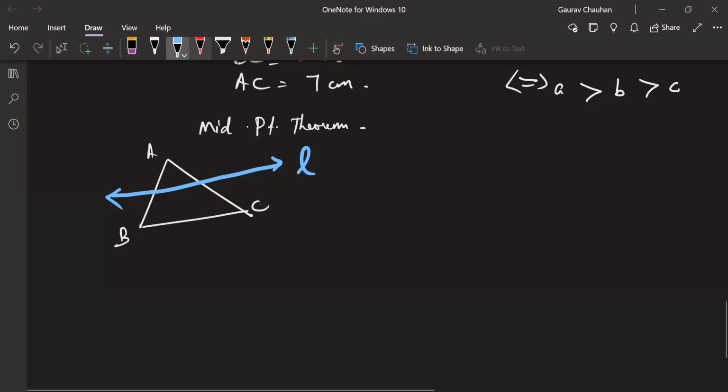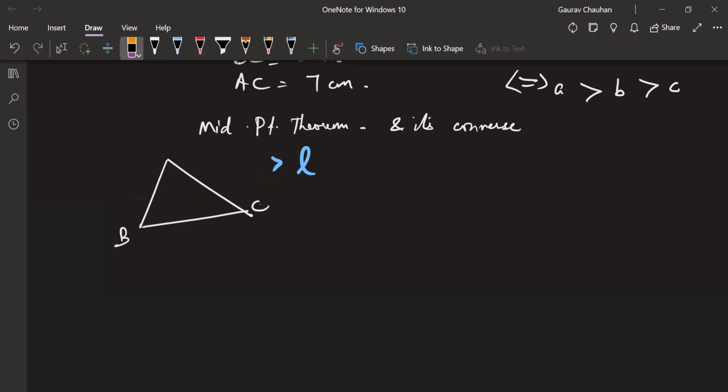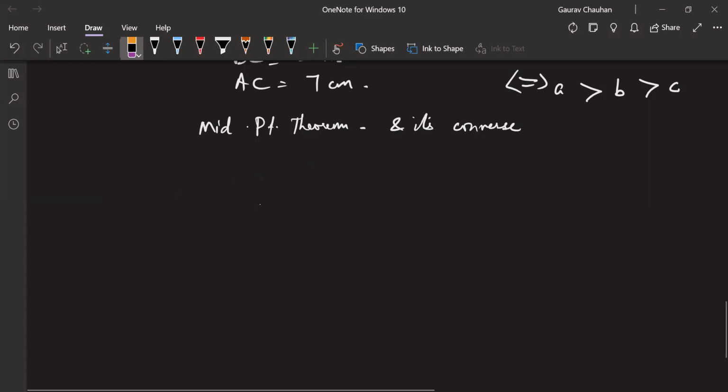Okay, so we are going to come back. Is there anything else you remember about triangles? The midpoint theorem and its converse. Yes, Riza. Right triangle, you remember the Pythagoras theorem, definitely. Anything else?